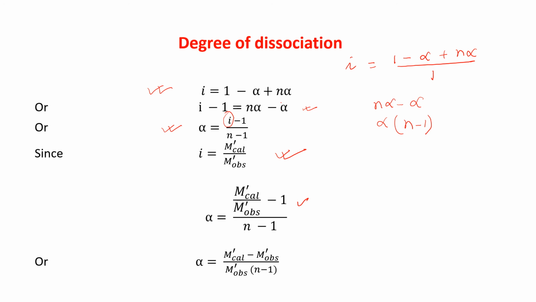From there, if we calculate, then we are getting alpha is equal to M' calculated minus M' observed divided by M' observed times n minus 1. So from this formula, we can calculate the degree of dissociation. This you have to remember, children.